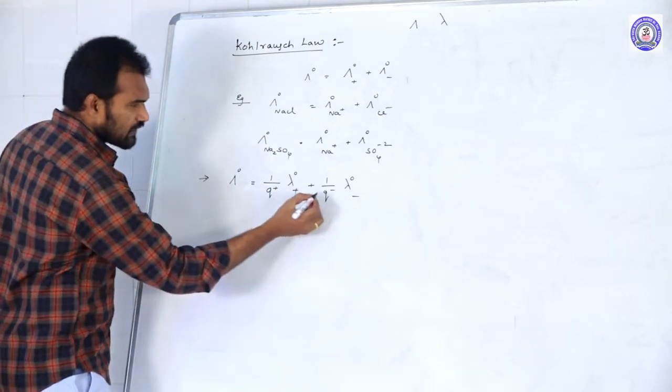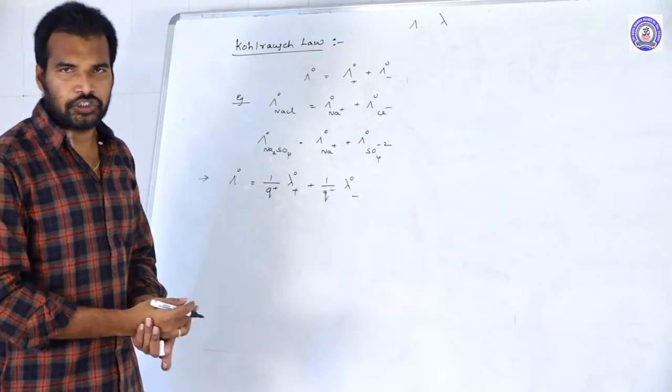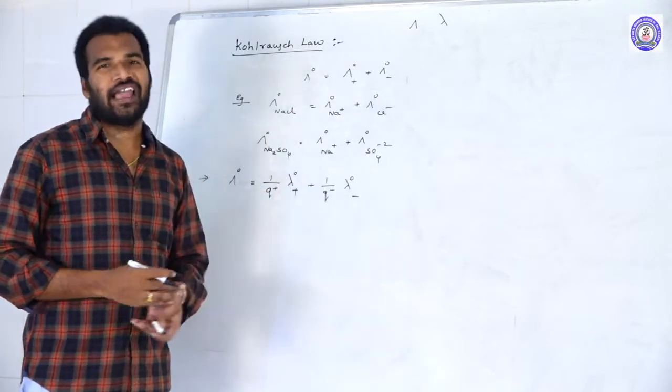See here, Q plus and Q minus. What are Q plus and Q minus? They are nothing but the magnitudes of the charges of the cation and anion.